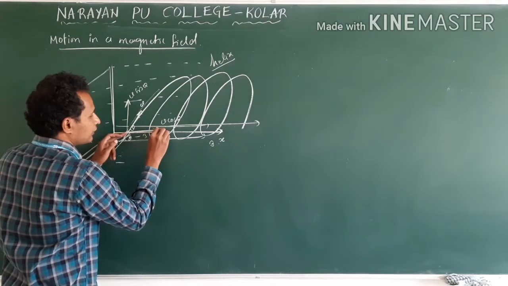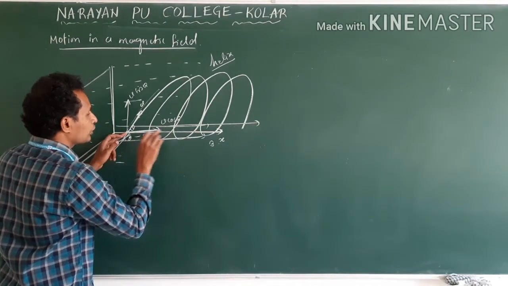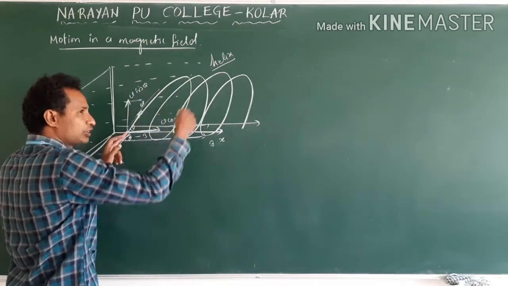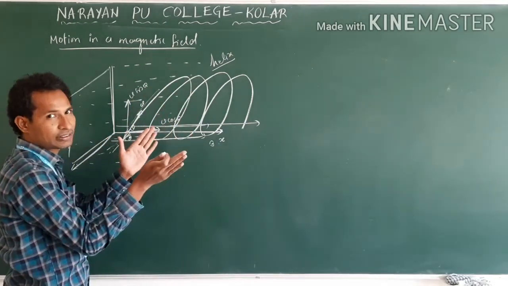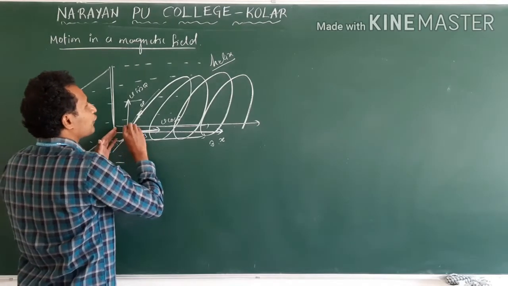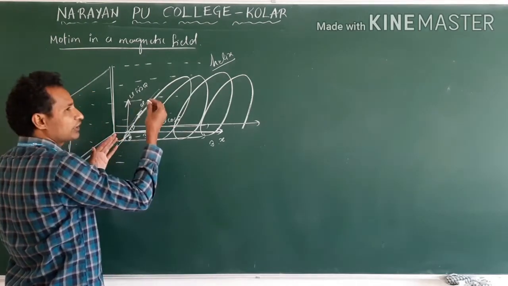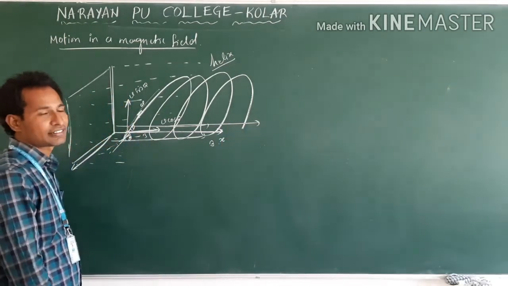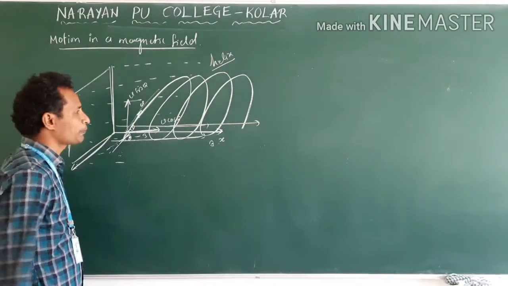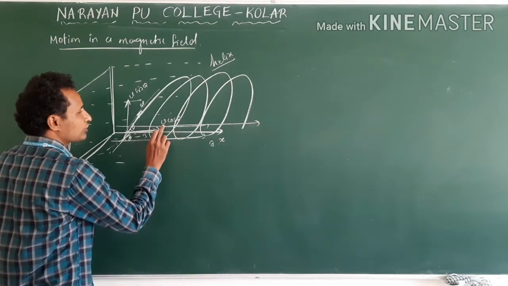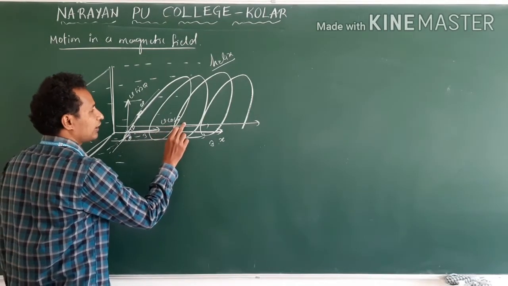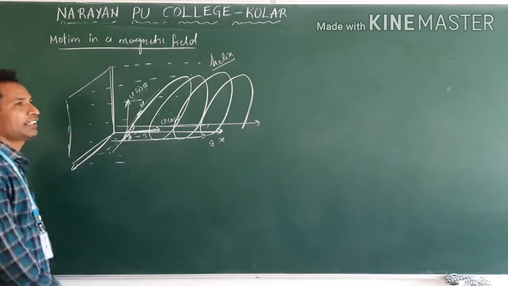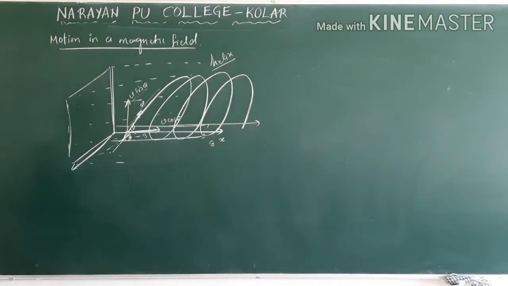Due to v sin theta, it takes a circular path. It's a combined path. Clear? So instead of a complete circle rotation, it travels along the x direction. It's combined motion. For the horizontal motion, v cos theta is responsible. For circular motion, v sin theta is responsible.